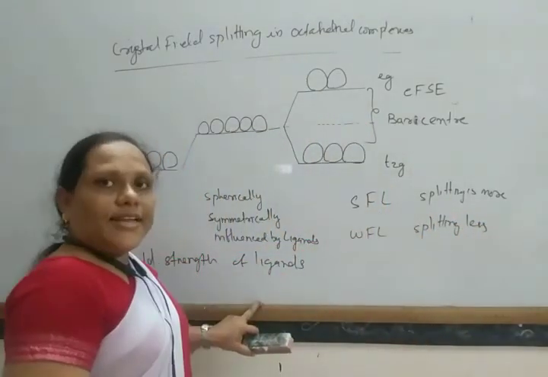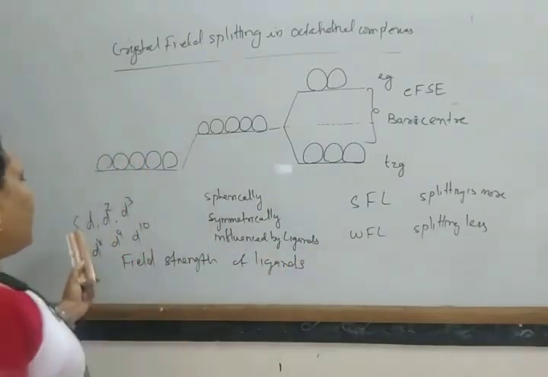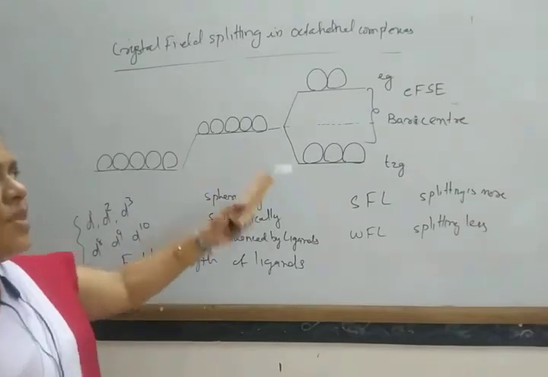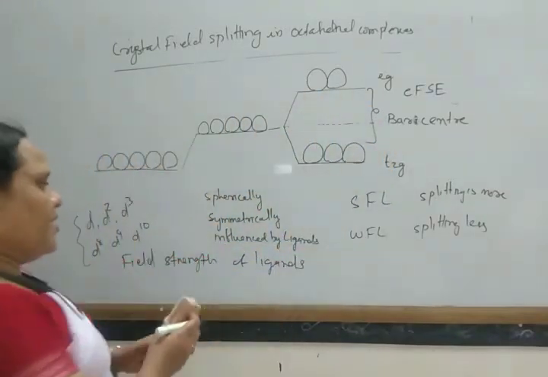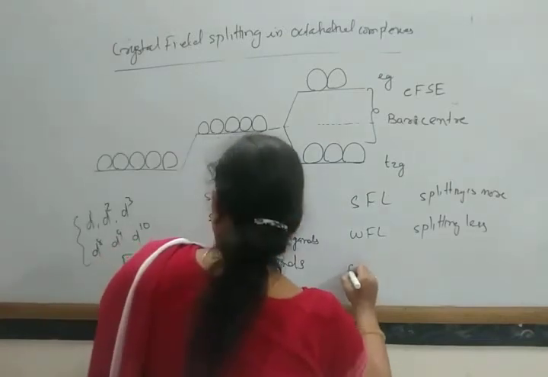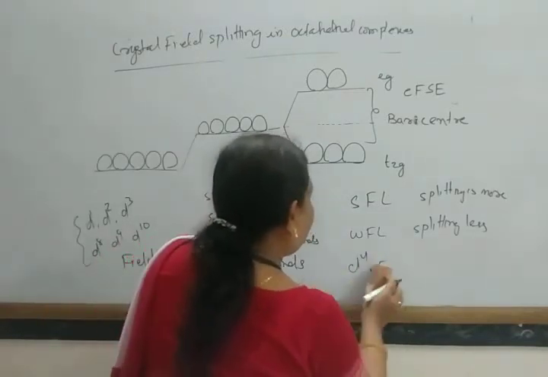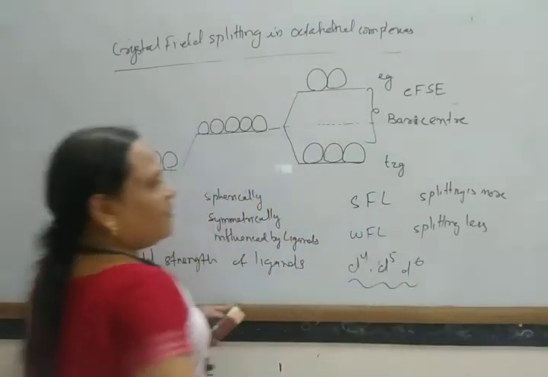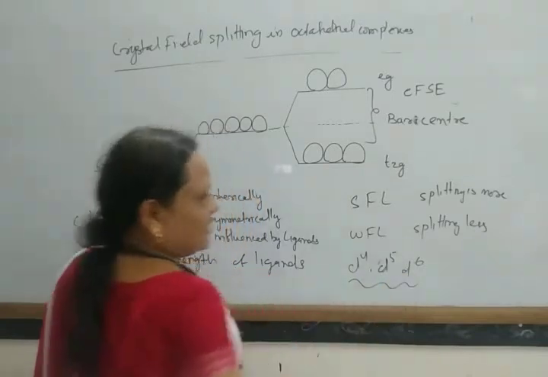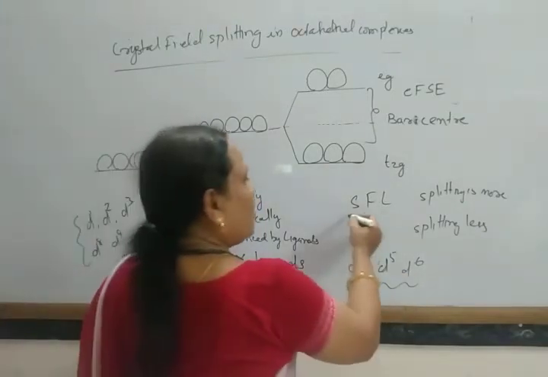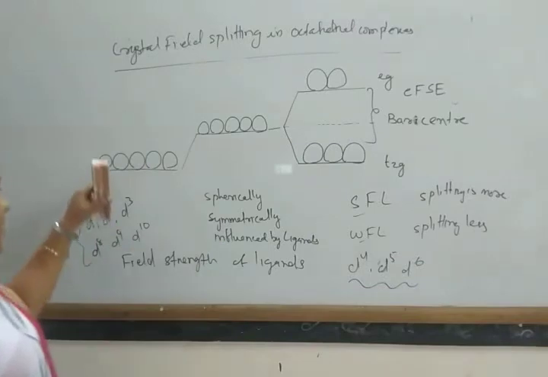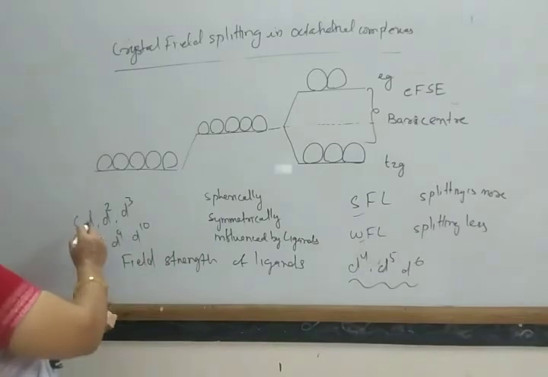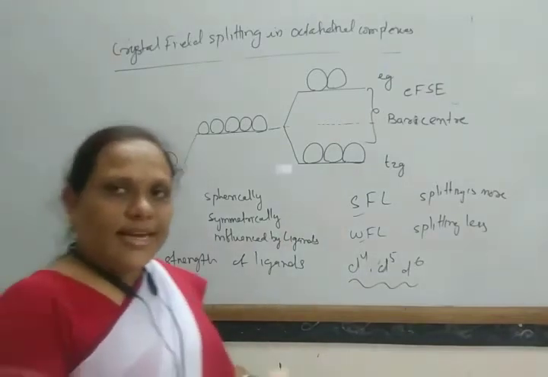In this way, different arrangements of electrons take place. But these are different for D4, D5 and D6. The arrangement of electrons in D4, D5, D6 is different for strong field ligand and weak field ligand.